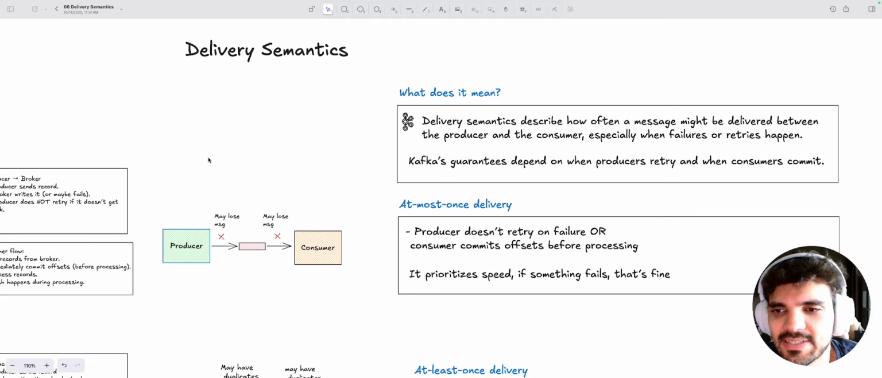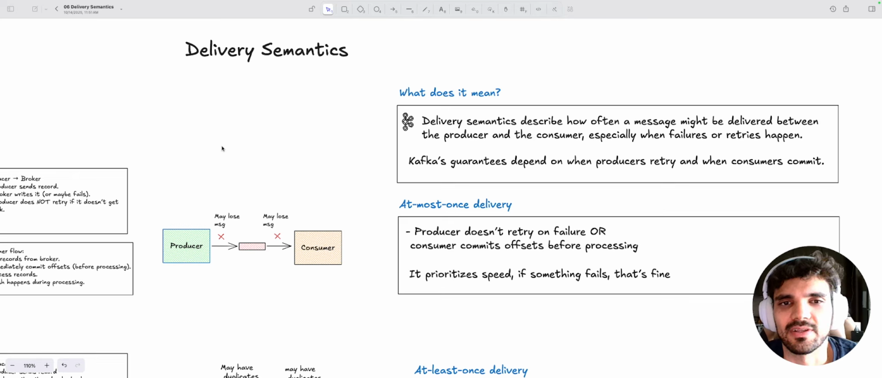All right. So in this lesson, we're going to talk about delivery semantics, and this is where the acknowledgement and all of the producer and consumer workflow will come into place, and you'll be able to see how things connect. Delivery semantics describe how often a message might be delivered between the producer and the consumer, especially in the scenario where a failure happens.